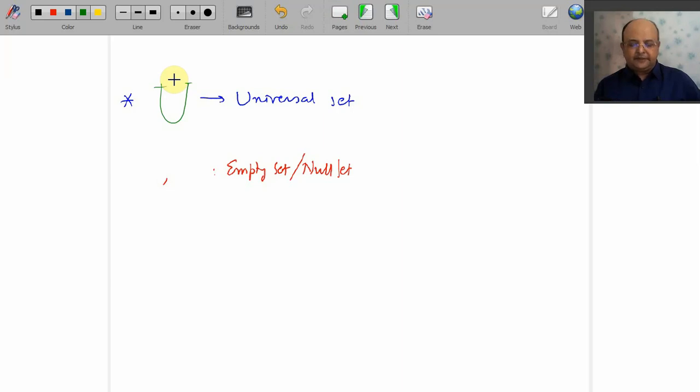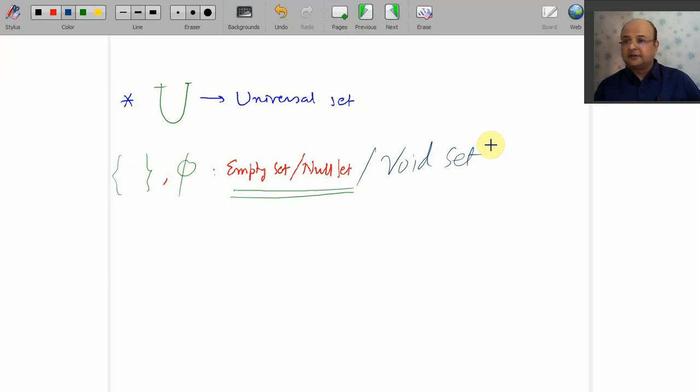But what is an empty set? You must be knowing the empty set. The empty set is denoted by phi, or it is just denoted by curly brackets with nothing in between. So empty set, null set, or it is also known as void set. The empty set has no element at all. What is the collection of donkeys living in our home? Well, that is the empty set.